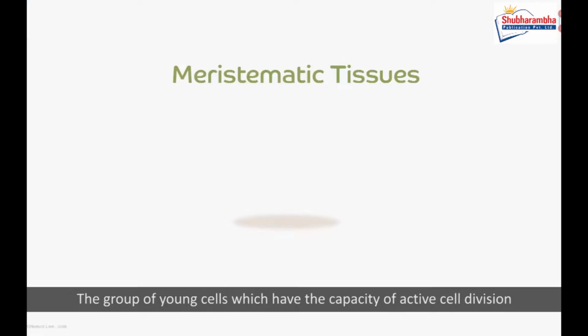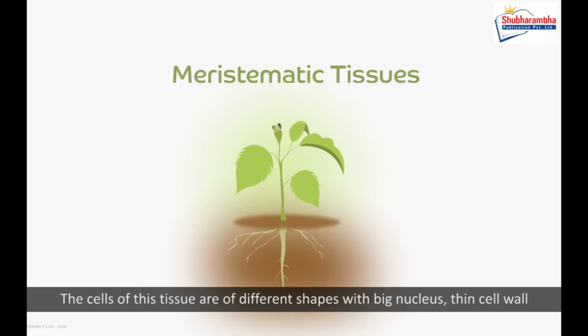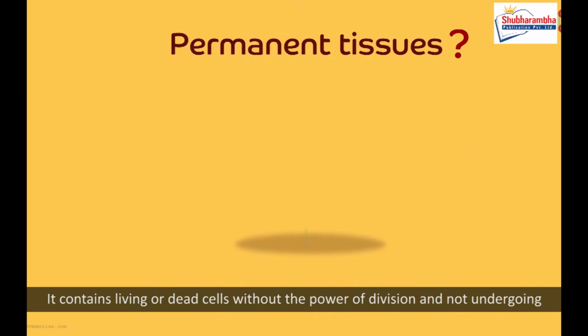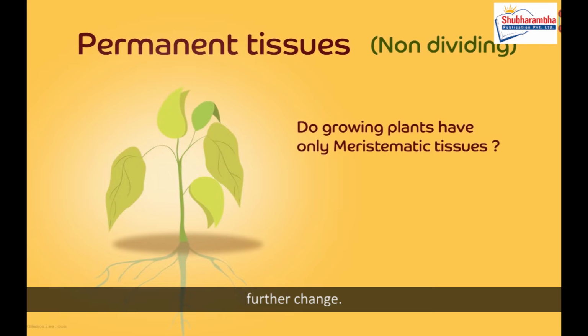Meristematic tissue. The group of young cells which have the capacity of active cell division is called meristem. The cells of this tissue are of different shapes with big nucleus, thin cell wall and dense cytoplasm. It does not have intercellular space. The vacuoles are few and small in size. The major function of this tissue is to help in growth. Permanent tissue. It contains living or dead cells without the power of division and not undergoing further change.